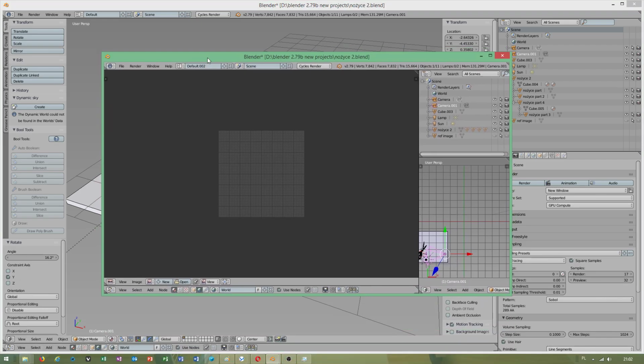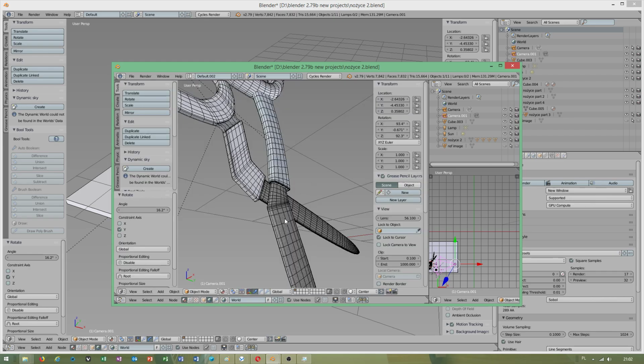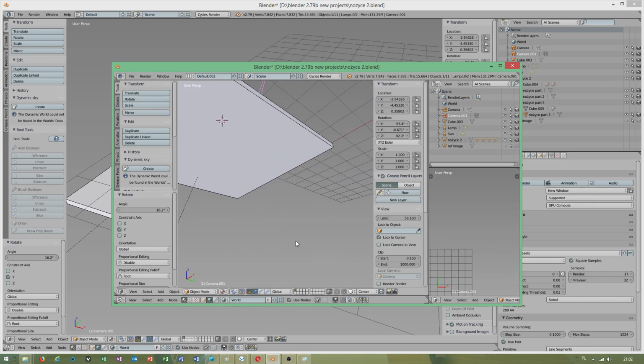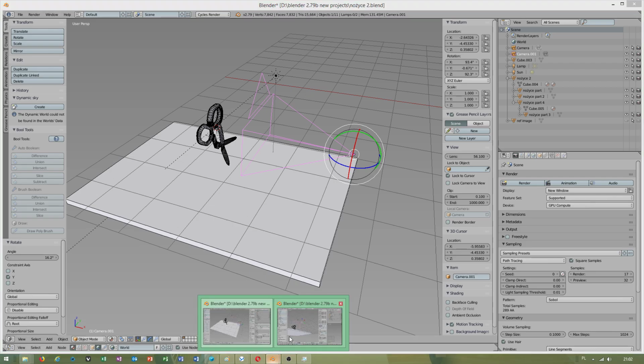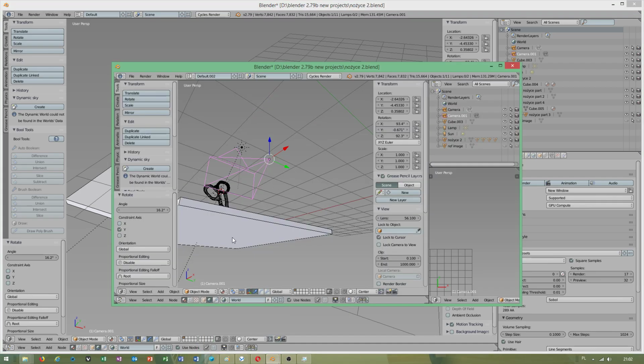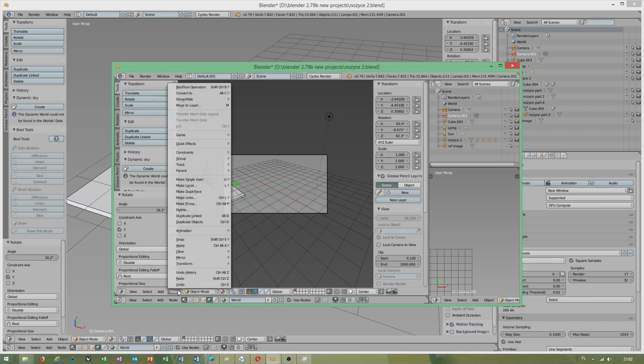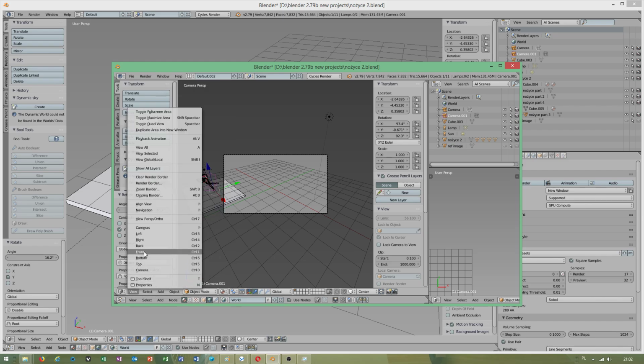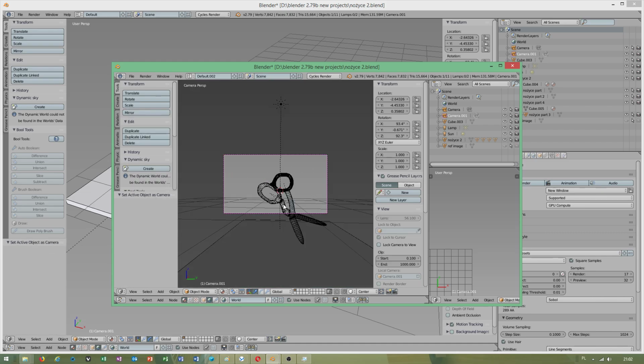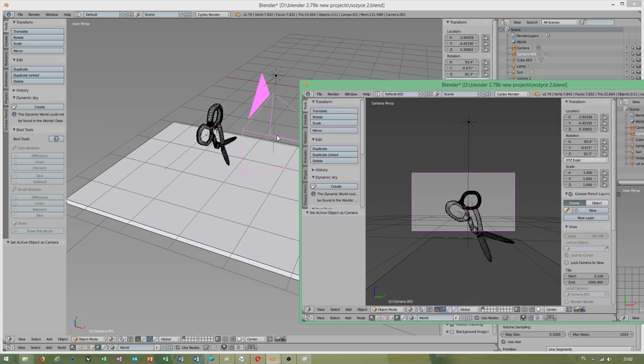Don't worry, if you duplicated your window, you can always do like this. Control 0. Back. Also camera. Set active object as camera. Now you can render your scissors.